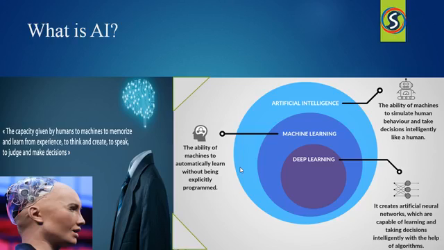And AGI means artificial general intelligence, which allows machines to learn, understand, and act in a way that is identical to humans in a given situation. And ASI means artificial superintelligence, which is a hypothetical artificial intelligence where machines are capable of exhibiting intelligence more than humans.